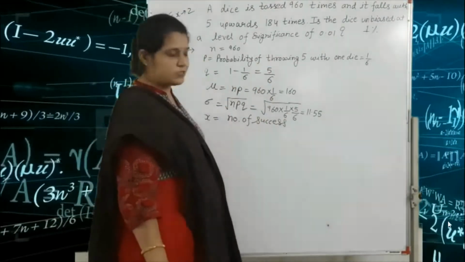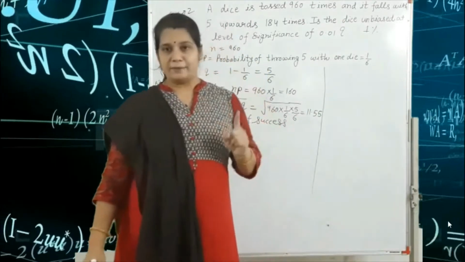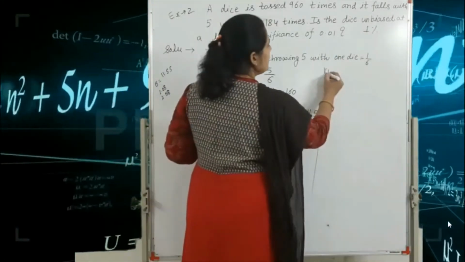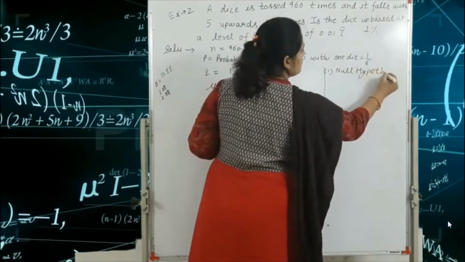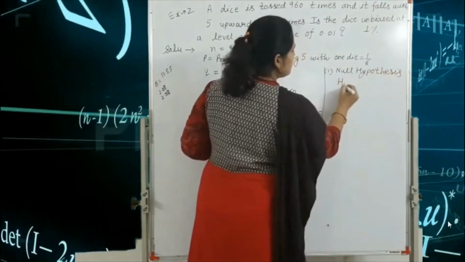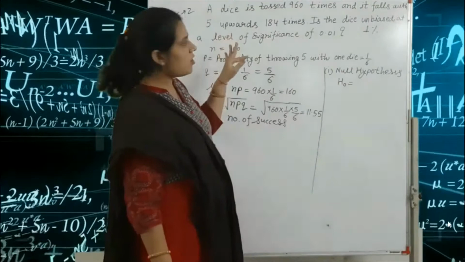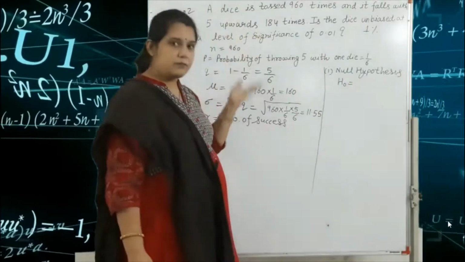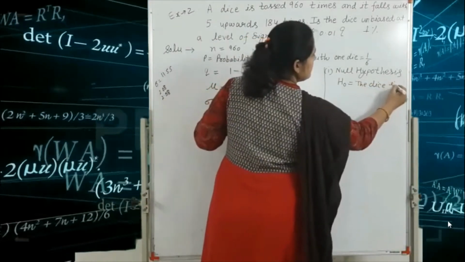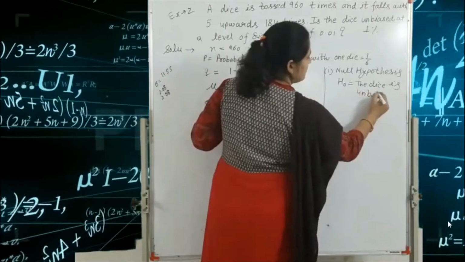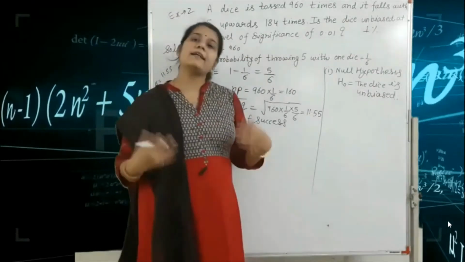So what is the next step? Next step is, first we write the null hypothesis. So here H naught is equal to what? In this question the claim is that the dice is unbiased. So we write here the dice is unbiased.